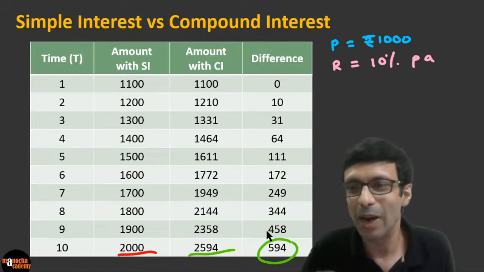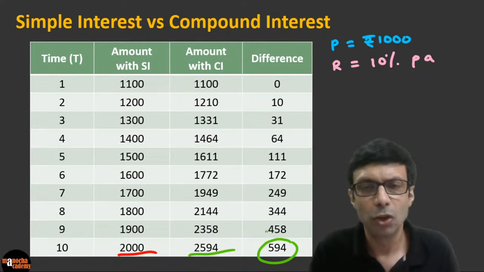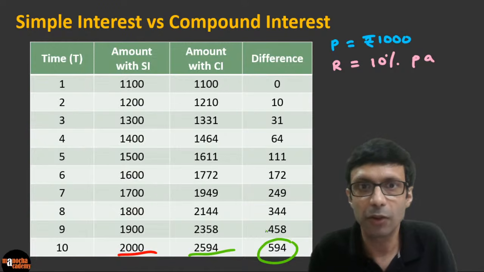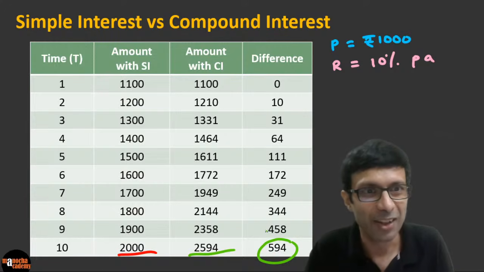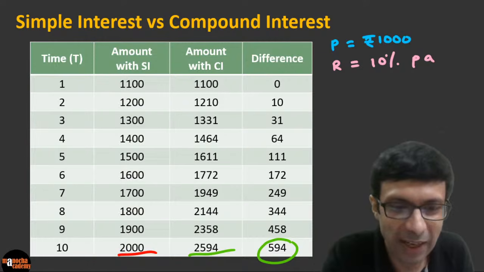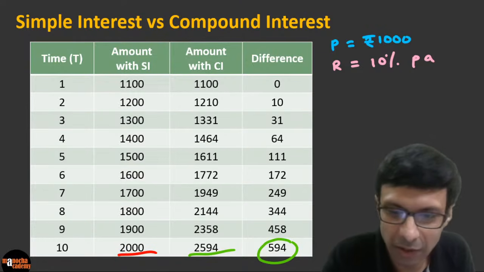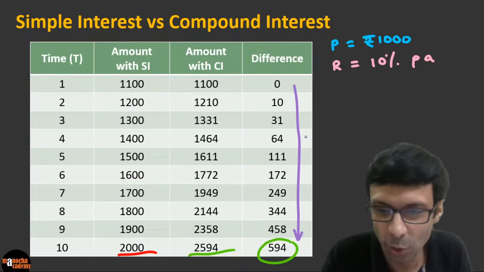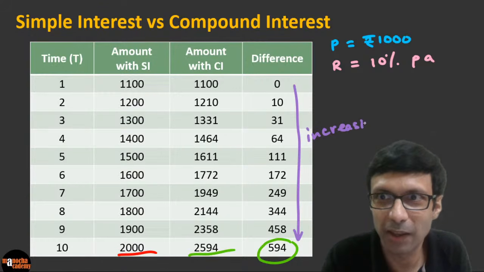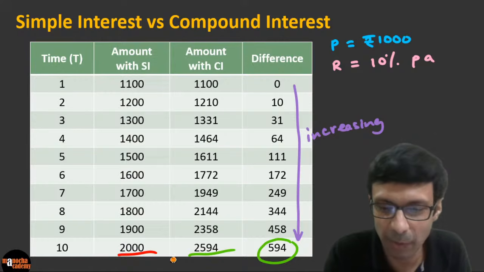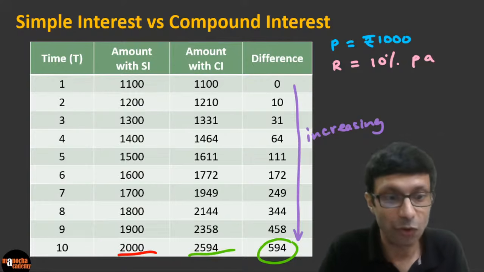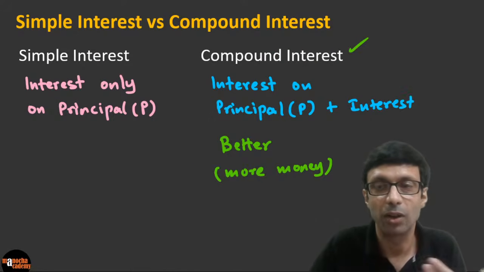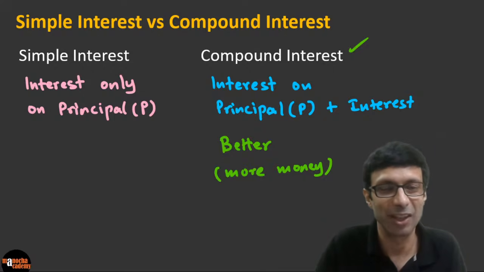So definitely you guys were right. Compound interest is better. So you may be thinking that, okay, I'm just getting 500 rupees more, but it depends on the principal, right? If the principal is larger, you'll definitely be getting more money. Very interesting. And can you guys see that the difference is continuously increasing as you go? I've subtracted these in this table here, and you can see that it is increasing, because it is interest on the interest. Why? As we talked about, the interest is being added to your principal, so it is growing.